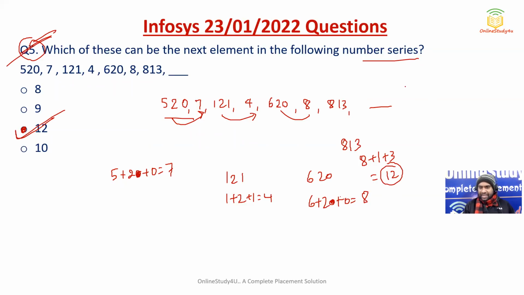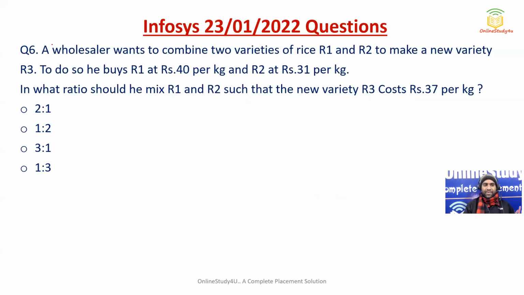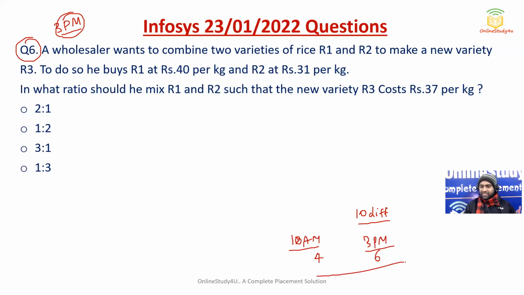Okay. So friends, technical ability was definitely moderate level. We cannot say it was easy. It was a moderate level in the 3 p.m. shift. So overall, I would say the 3 p.m. shift was a little tougher than the morning shift. If on a difficulty scale of 10, the 10 a.m. shift was 4, then in the 3 p.m. shift the difficulty level was 6. So a little bit more difficult.